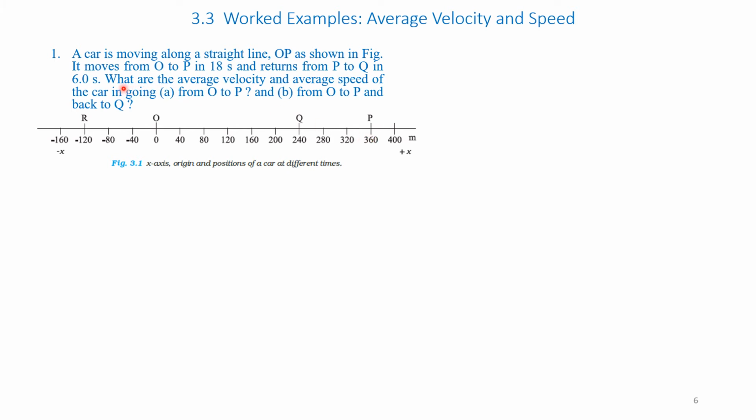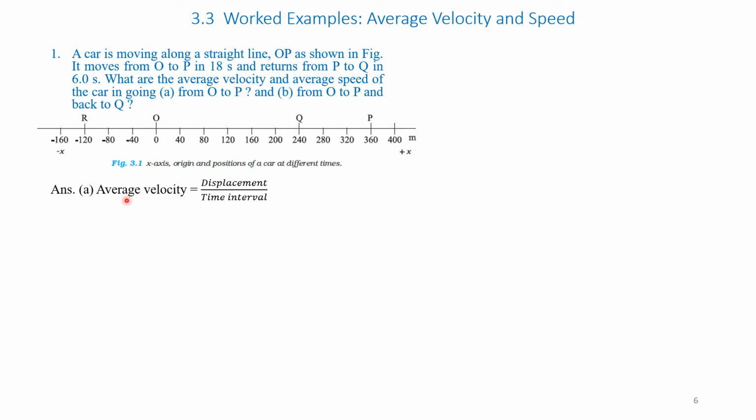Now the question is, what are the average velocity and average speed of the car in going from O to P in part A, and from O to P and back to Q in part B. That is, in part B it has to go from O to P and come back to Q. These are the two parts. So let us solve it. Please follow this diagram very meticulously.